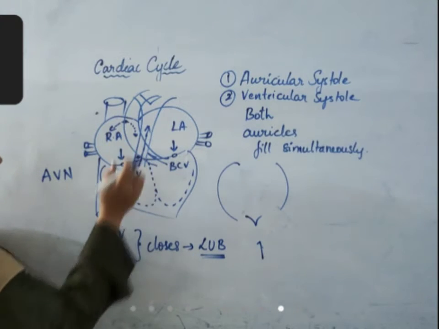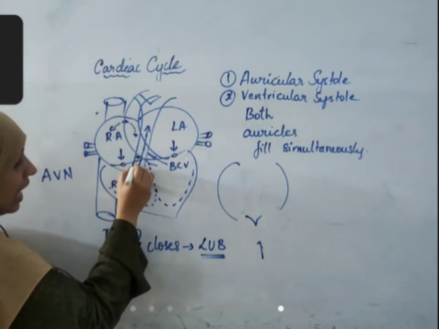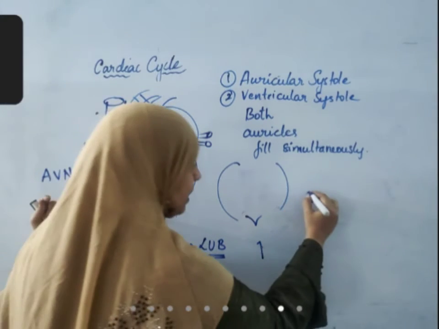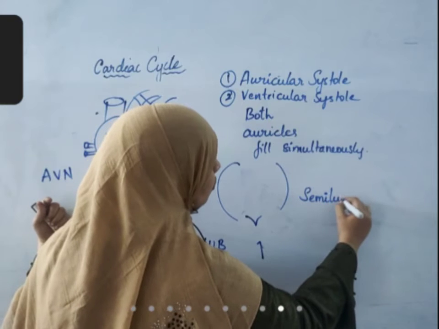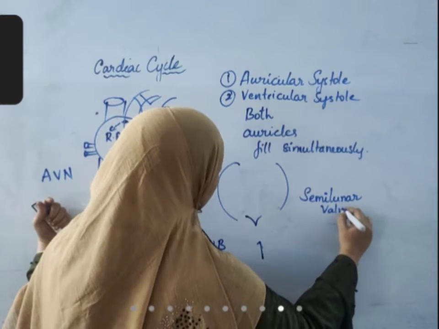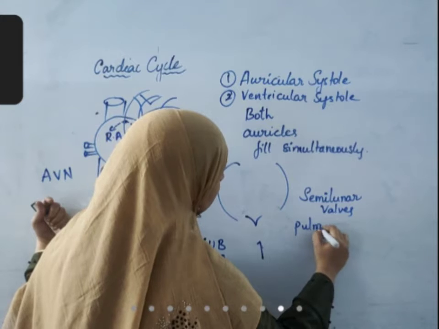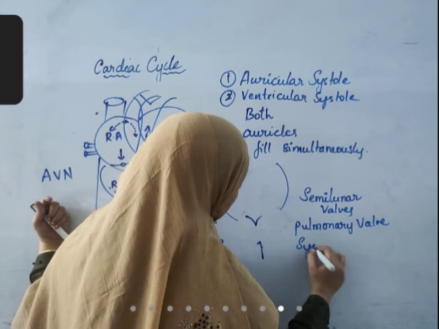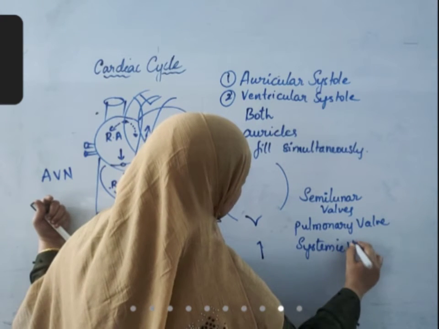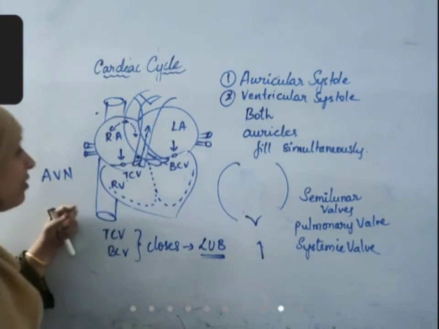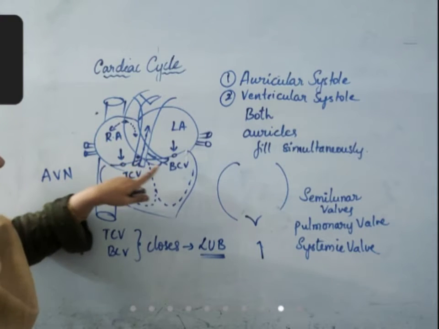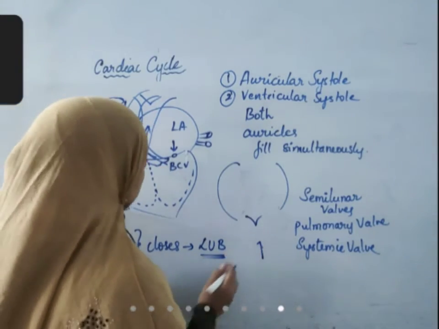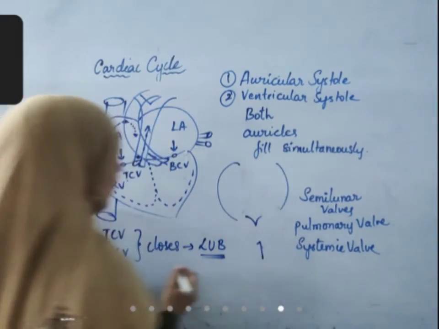When the blood enters into these blood vessels, the valves present at the beginning of these, called semilunar valves, the pulmonary valve and the systemic valve, will close. The pulmonary valve is at the beginning of the pulmonary artery and the systemic valve is at the beginning of the aorta.